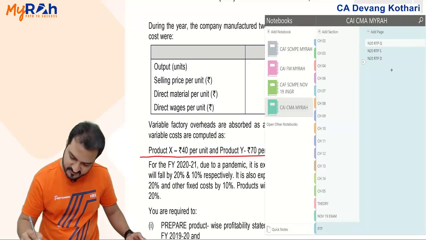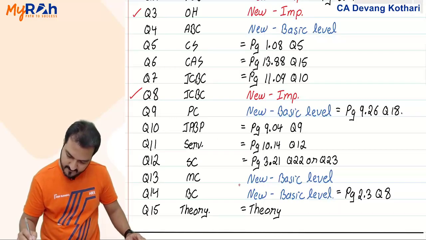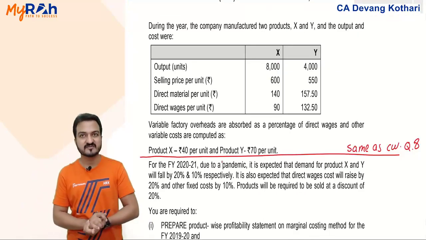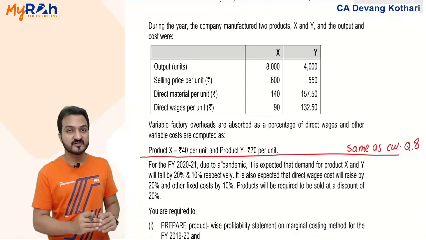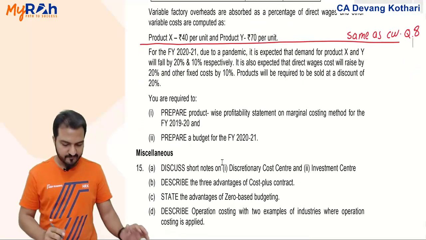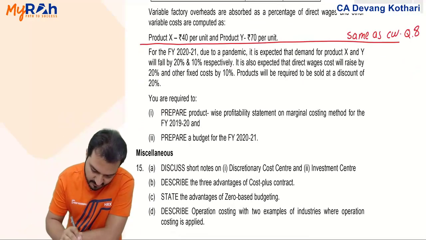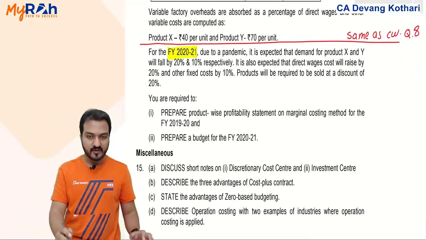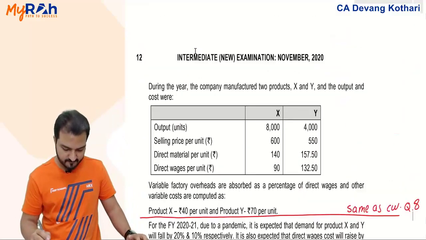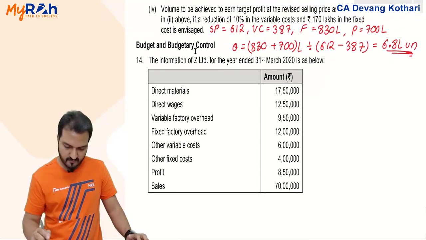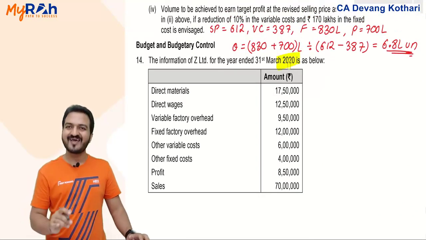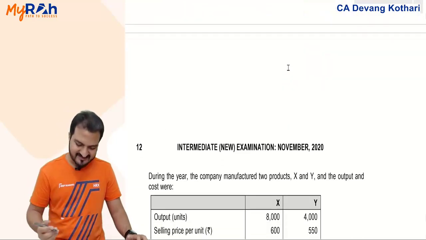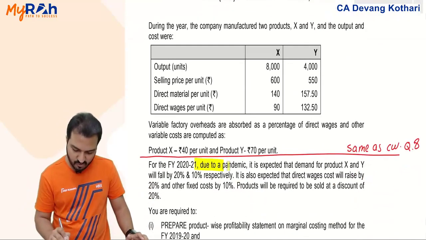Question 8 it was, is it? Yeah. Until here, everything is same as classwork question 8. That part I will not discuss. But then further, this was for my present year. Now for the financial year 2021, for the next year, so this was the data for the year ended March 20, that is for the year 1920. Now for the next year 2021, due to the pandemic